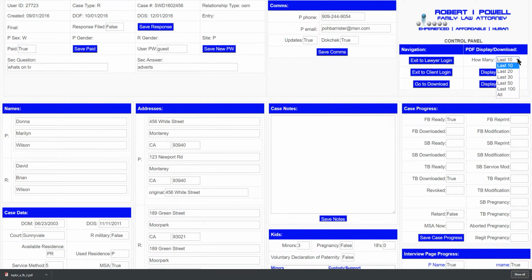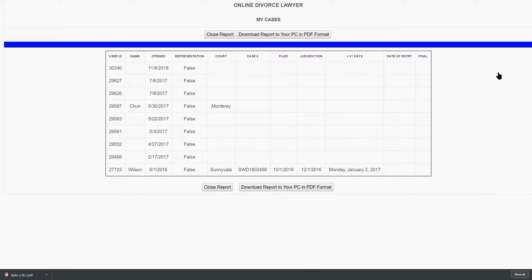Here is where you can specify the last 10, 20, 30, 50, 100, or all of 2 things to be pulled up onto the screen: cases and leads. Cases are easy to understand. Those are just your ODL cases, bearing in mind that Robert I. Powell is a fictitious lawyer and that we've used him primarily to debug our programming. He really only has one user ID where any sort of data has been entered at all. So this is not what your actual My Cases report will look like.